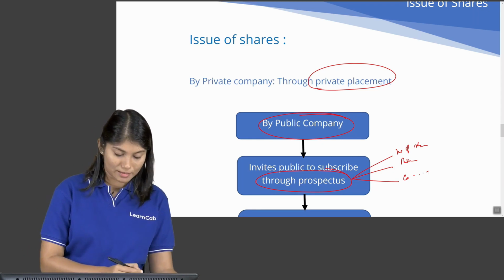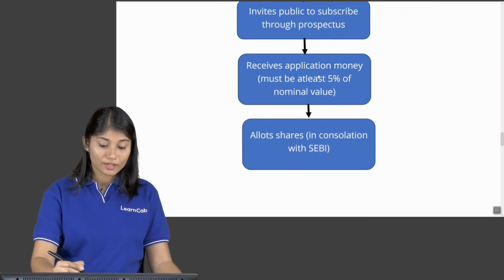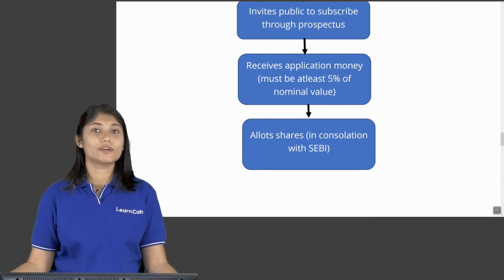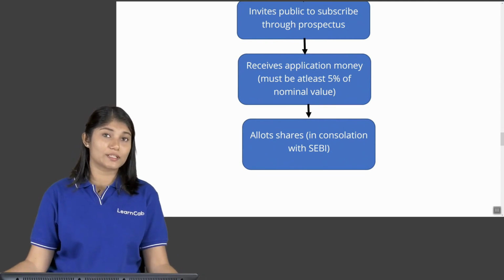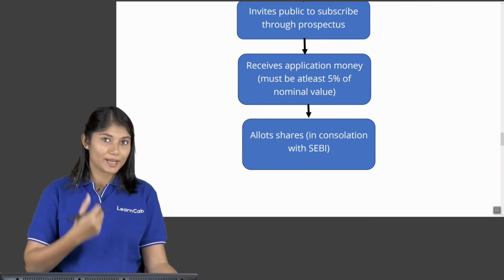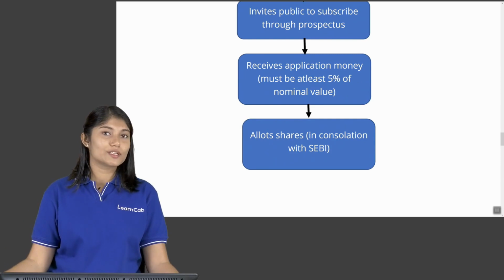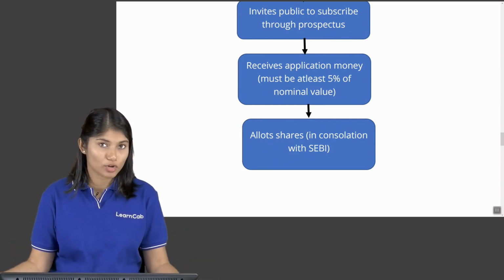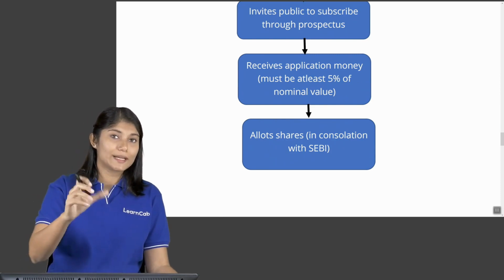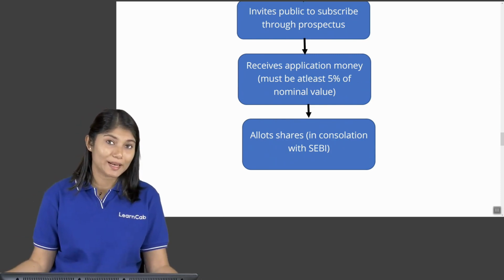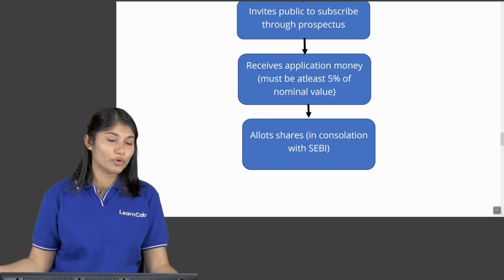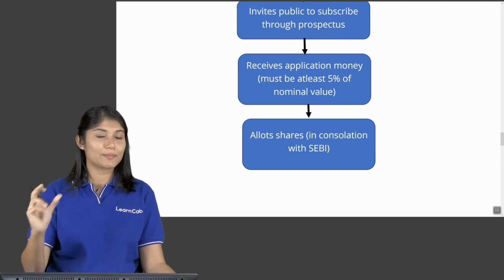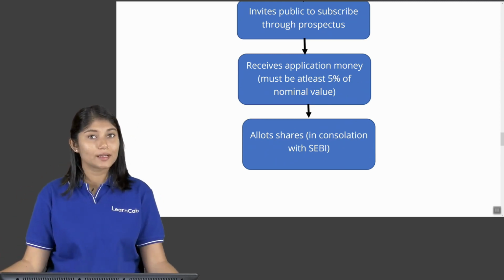That is a prospectus. Now, once it gives the prospectus, it has to ensure that people buy the shares. Usually, the share price may be divided into a certain number of installments. So, in order to get the share, you will have to first apply. While applying, you pay an application money. This application money will be decided by the company.